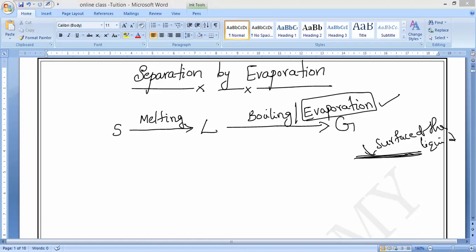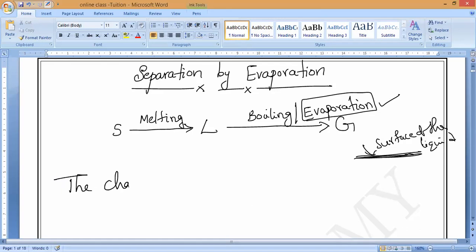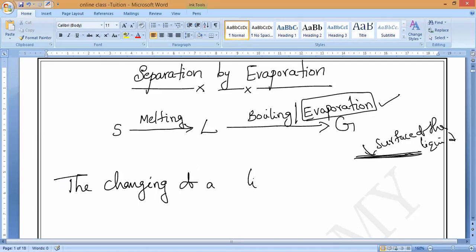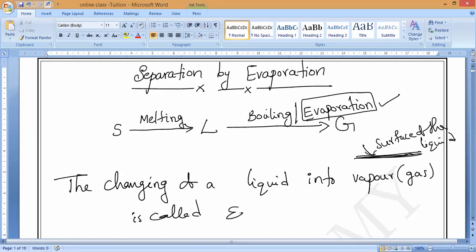The changing of a liquid into vapors, that is called evaporation.